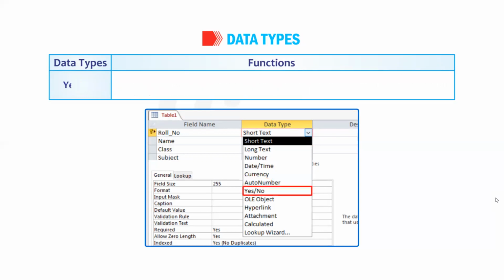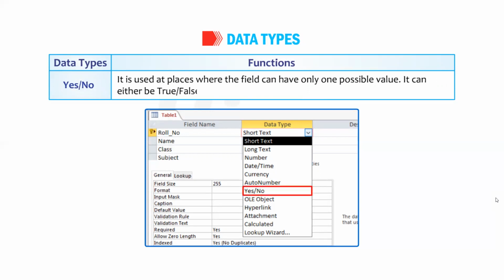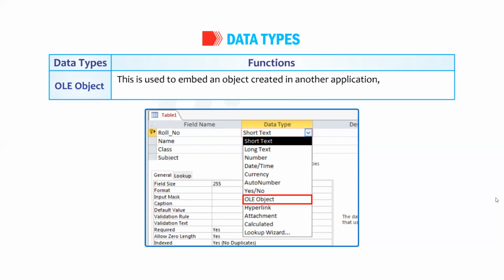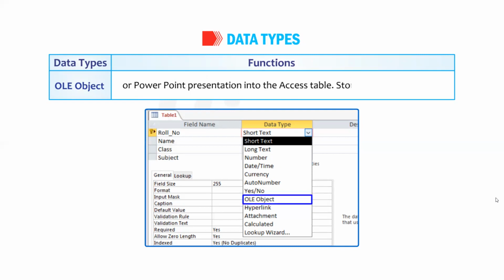table. Yes or no. It is used at places where the field can have only one possible value. It can either be true or false, yes or no, or on or off. For example, a student can either be a male or a female. OLE object. This is used to embed an object in another application, such as a Microsoft Word document, Excel spreadsheet, or PowerPoint presentation into the Access table. Stores up to 2 GB of data.